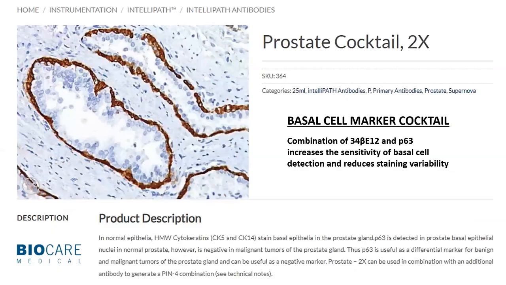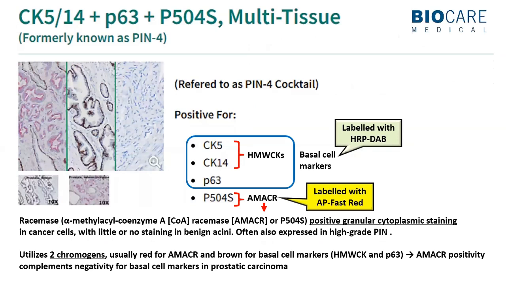In order to increase the sensitivity of both P63 and HMWK, you have cocktails. You have 2 antibody cocktail markers which can pick up both the nuclear expression of P63 along with cytoplasmic expression of high molecular weight keratin, and these are obviously much more sensitive than individual markers of HMWK and P63. And as I said, the granddaddy of them all is the PIN4 cocktail, or the triple marker, wherein you have a combination of various antibody clones which can pick up high molecular weight keratins as well as P63 within the basal cells. And if there is any expression of AMACR within the neoplastic cells, that will be picked up.